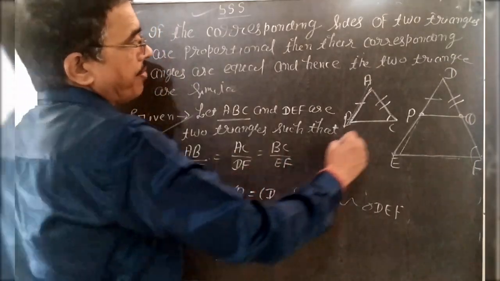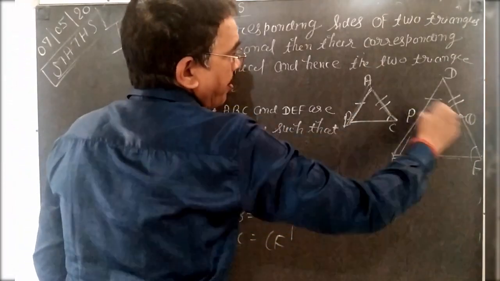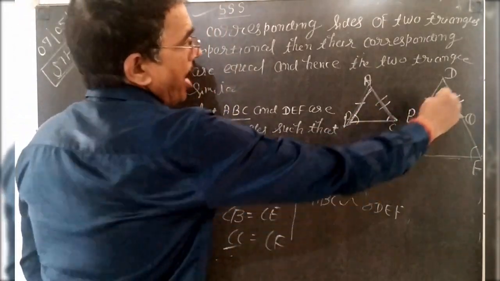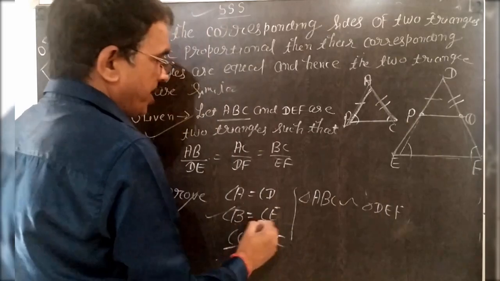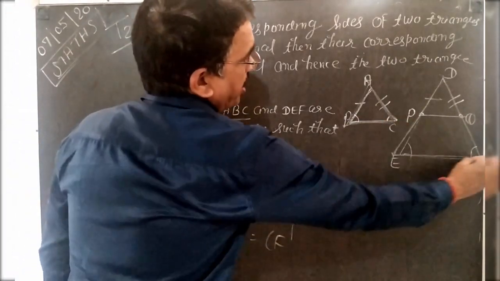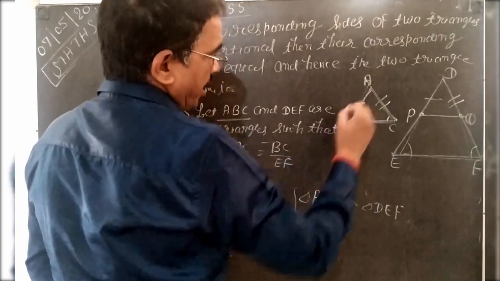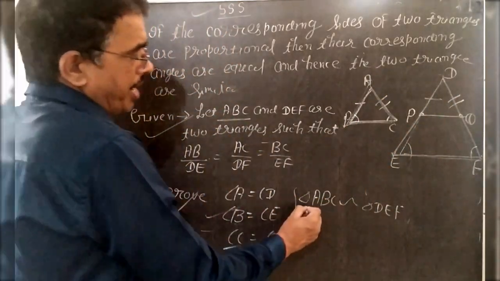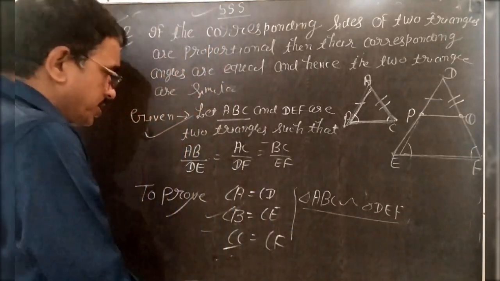AC by DF, AC's opposite is B and DF's opposite is E, so B is equal to E. And last, BC by EF, then BC's opposite angle is A and EF's opposite angle is D. These you have to prove, and hence the triangles are similar.